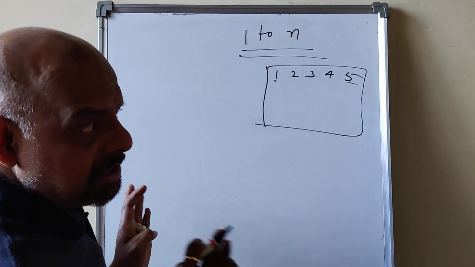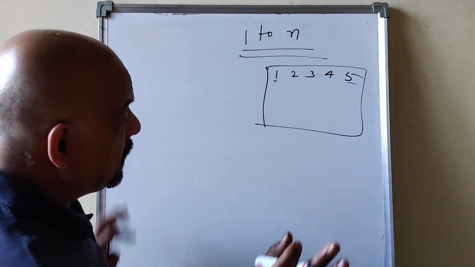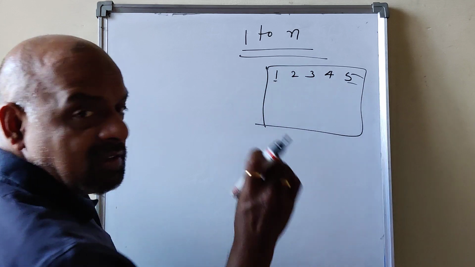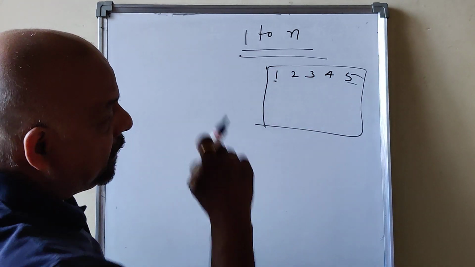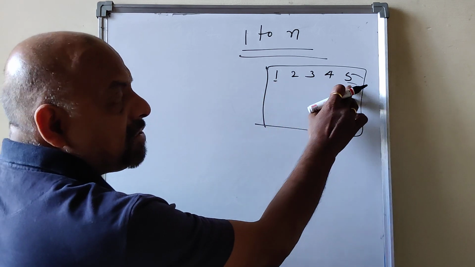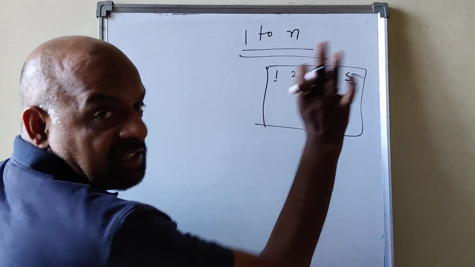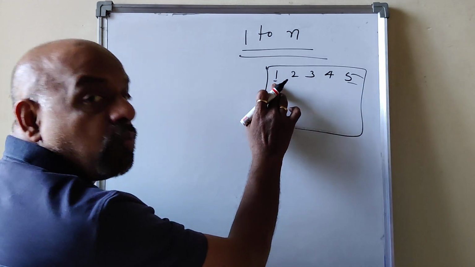So write a program to display the numbers 1 to 5. It may be 1 to 100 also, whatever it is. Printing is the task, the same process, but the numbers are different. The starting number is 1 and the last digit is 5. You should stop after printing 5, you should not print 6, and it should start from 1.